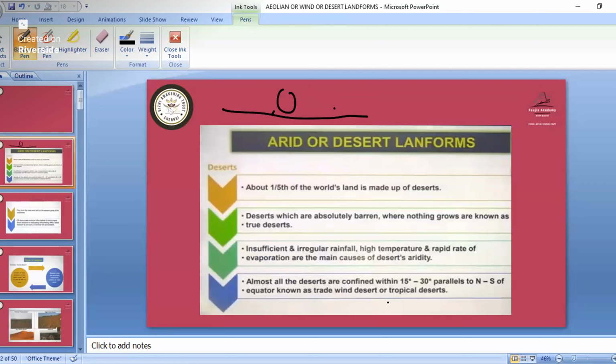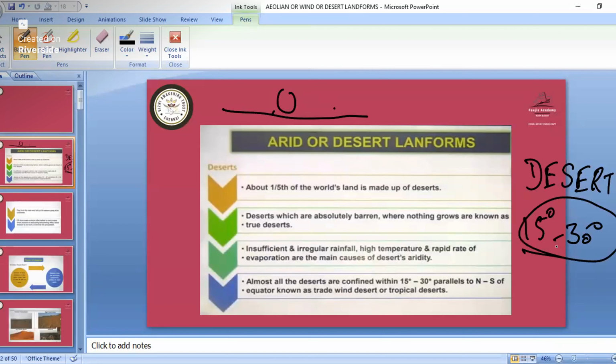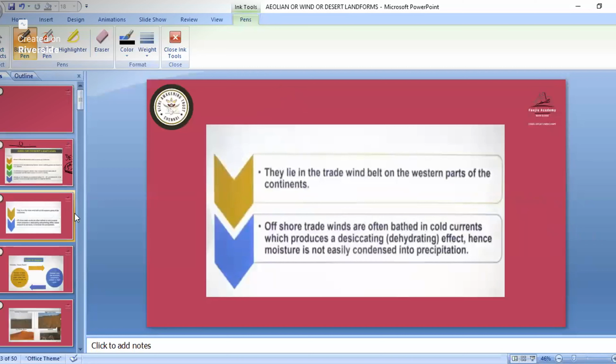And mostly the deserts we see are located between the 15 to 30-degree parallels. So in both the northern and southern hemisphere, all those desert landforms will be there, in this area only. So remember this one, that it will be within 15 degrees to 30 degrees. They will be lying in the trade wind belt. When you talk about the winds, they say trade winds, tropical winds. So the desert landforms are in the trade winds.